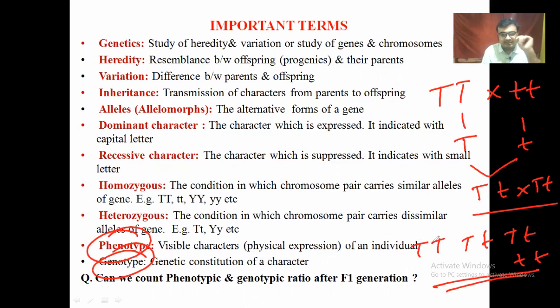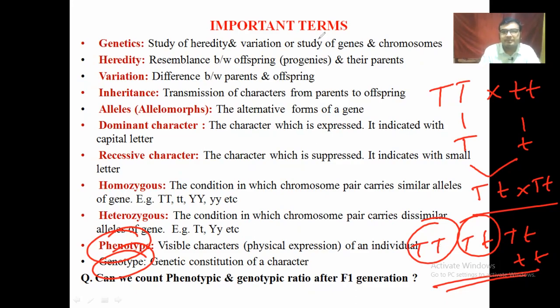Normally in this case, capital T capital T is a pure dominant, capital T small t is a heterozygous dominant, but phenotypically both are tall and both are similar in height and identical to each other. You can't distinguish between them based on the phenotypic characters, but you can easily distinguish between them based on genotypic character. Some noise is present outside on the road, so please apologize for this, and we will continue the session.